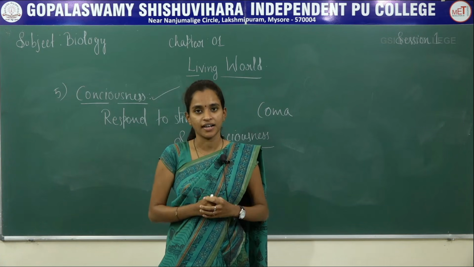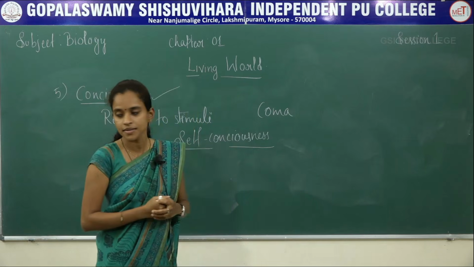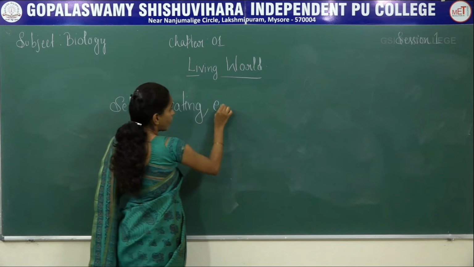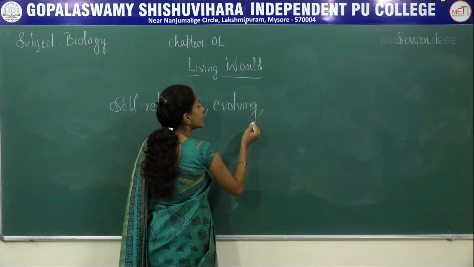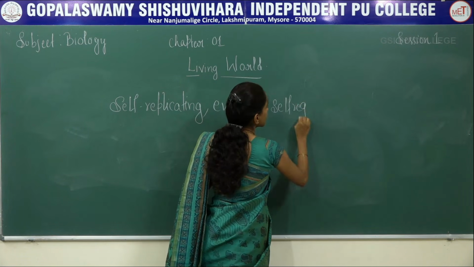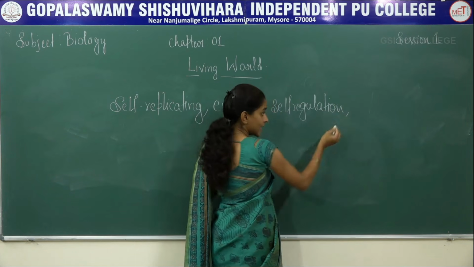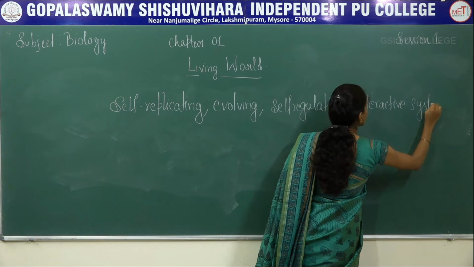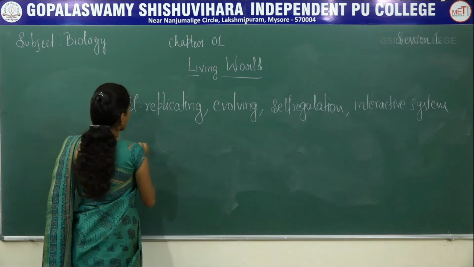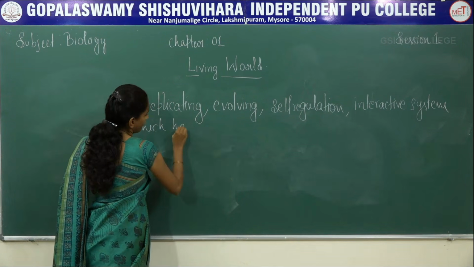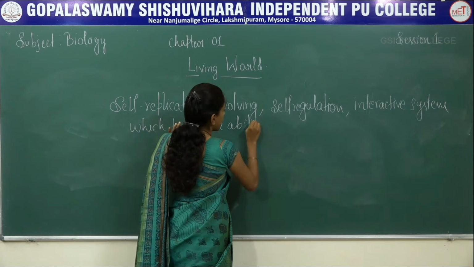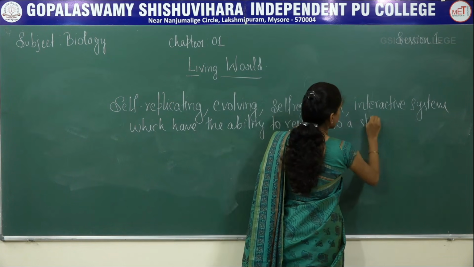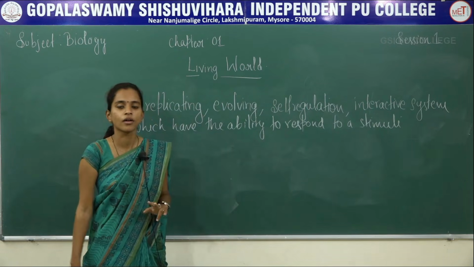Based on the five different criteria, now we can define living organisms as self-replicating, evolving, self-regulating, interactive systems which have the ability to respond to a stimulus.